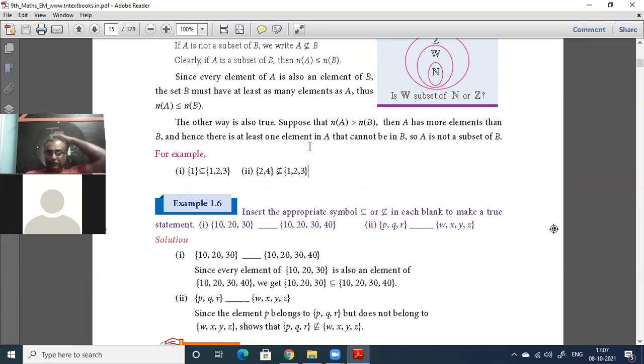Now, equal sets. How do you define equal sets? 2 parts you have to define. One must go forward, one must come backward. From A to B and then from B to A. Can you say that? Oh, Arpana has gone out. Some net problem. Okay.